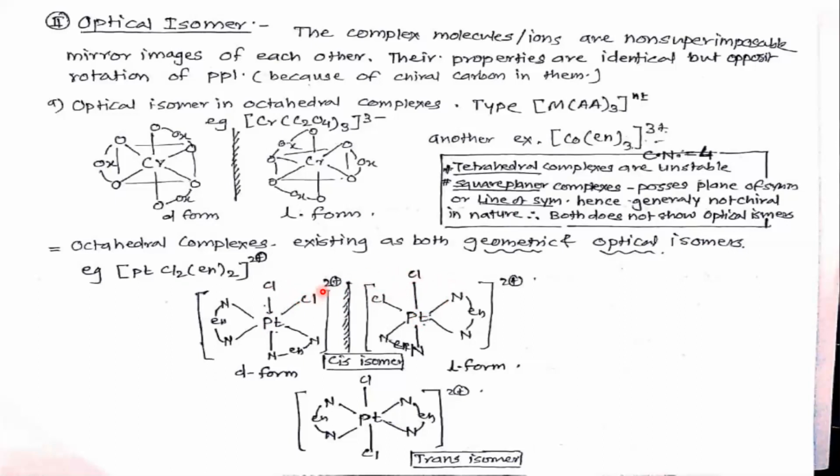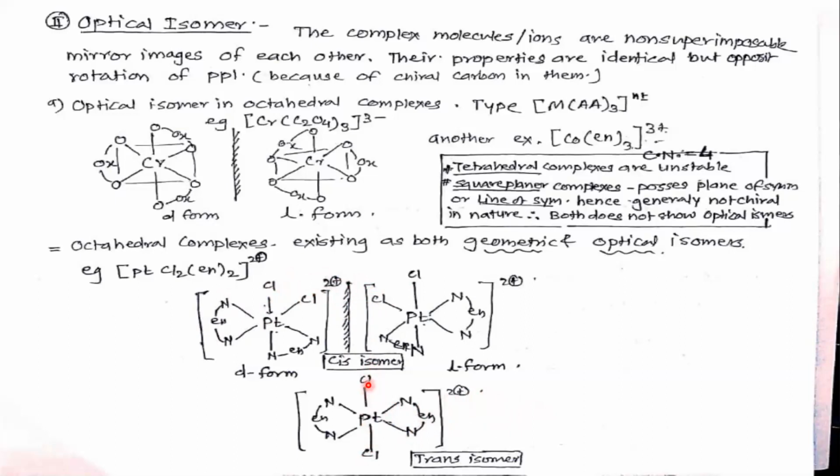Okay, so they will not coincide. So it is non-superimposable. And this chlorine and here one nitrogen, so they will not coincide with each other. Means they are in a non-superimposable relationship. But for this trans form, its mirror image and object both are superimposable because of the line of symmetry.